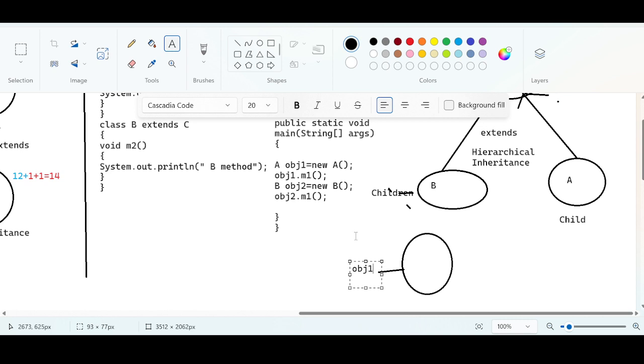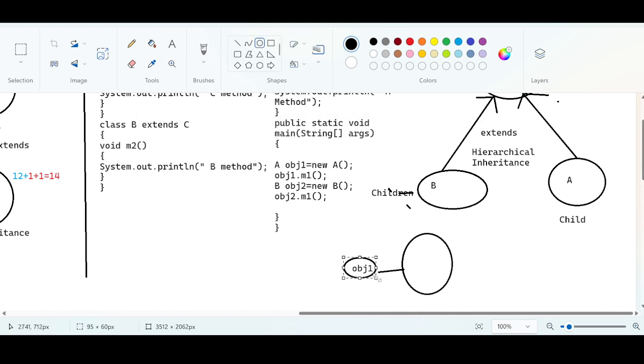Perfect, isn't it? On top of obj1, we are calling a method m1. Focus here. By using this variable name, we are calling method m1. First, you should recognize what type of variable this is. obj1 is of which type? Of class A type. The thread that is executing these instructions, the main thread, will try to fetch the m1